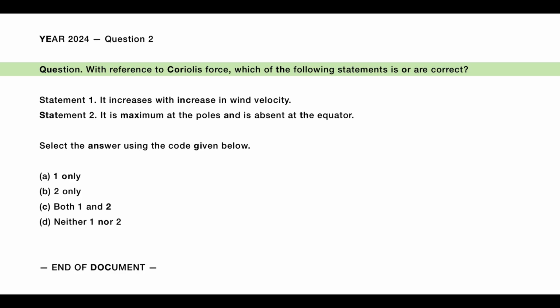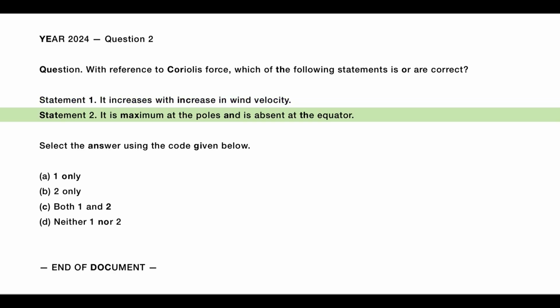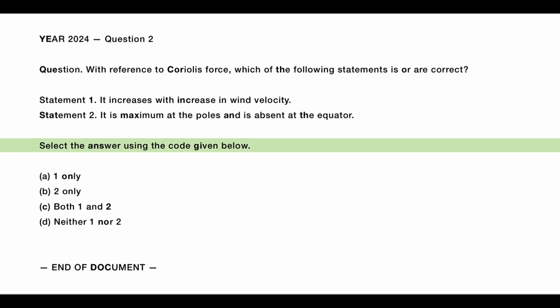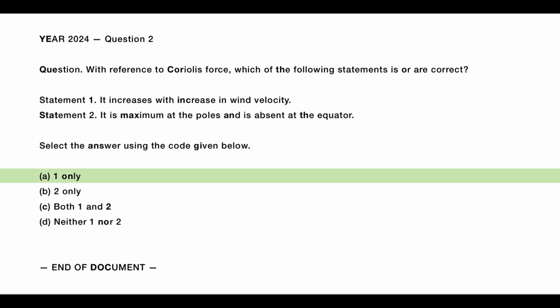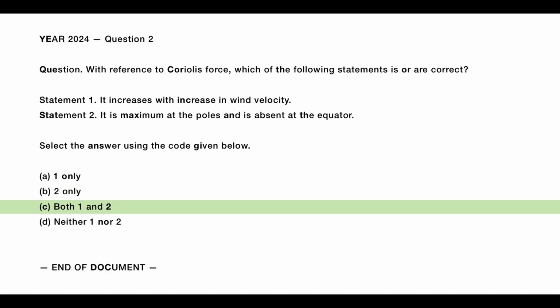Year 2024, Question 2. With reference to Coriolis force, which of the following statements is or are correct? Statement 1. It increases with increase in wind velocity. Statement 2. It is maximum at the poles and is absent at the equator. Select the answer using the code given below. A. 1 only. B. 2 only. C. Both 1 and 2. D. Neither 1 nor 2.